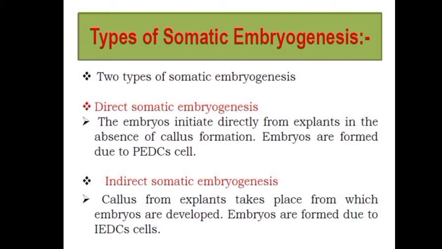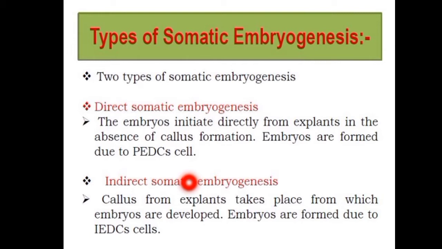So the embryos are developed through callus formation, and the cells from which the embryos arise are called induced embryogenic determined cells. The cells which produce the embryos are known as induced embryogenic determined cells. Here, growth regulators with specific culture conditions are required for the initiation of the callus and then redetermination of those cells into embryo development. So this is the process of indirect embryogenesis.